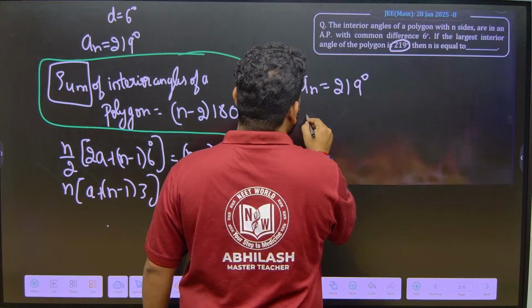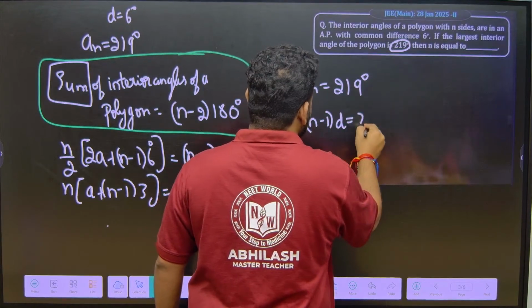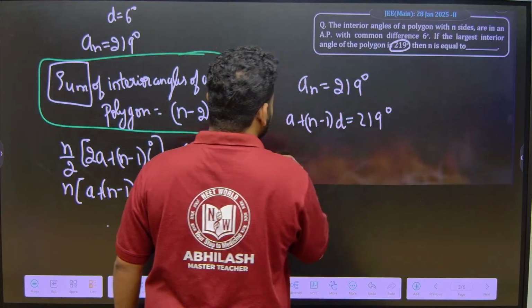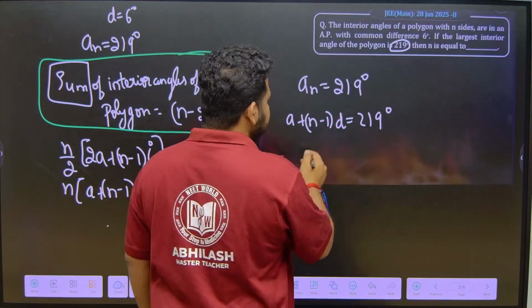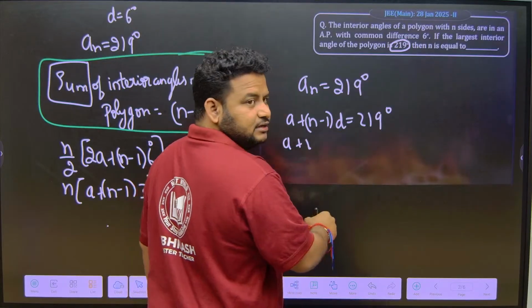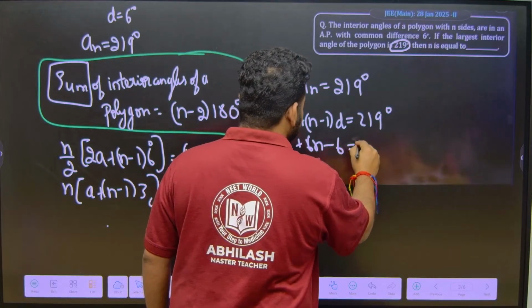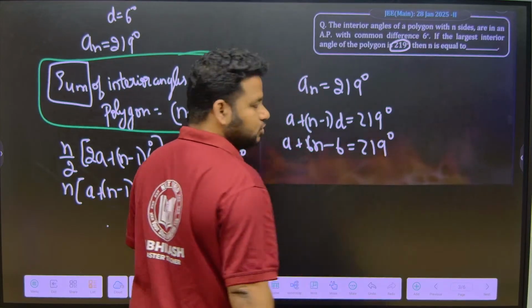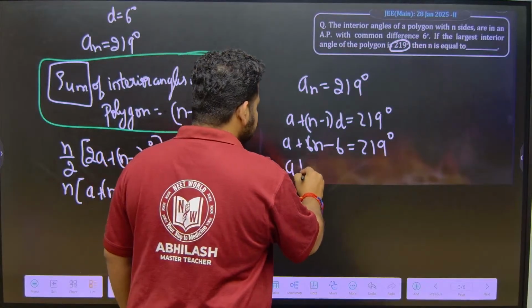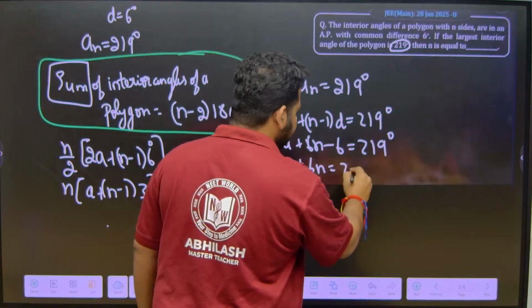So an is equal to what? an is equal to a plus (n minus 1) into d, that is equal to 219 degrees. So a is equal to what? We can find out. We don't know a. So a plus (n minus 1) into d. n is what? d is what? 6 degrees. So this will become 6n minus 6 is equal to 219 degrees. So a is equal to what? 6n minus 6 means this will become positive, this will become 225.